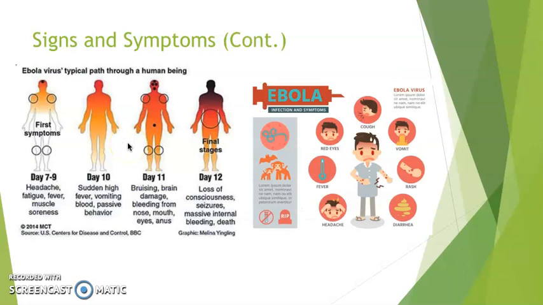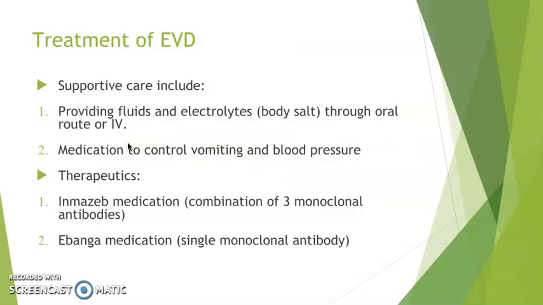This picture here shows some development of symptoms and the stages of the virus. As you can see, it starts off as a common cold, but later progresses into a more serious disease. Some treatments of EVD include providing fluids and electrolytes such as body salt through oral route or IV, medication to control vomiting and blood pressure, some therapeutics, or some single monoclonal antibody.